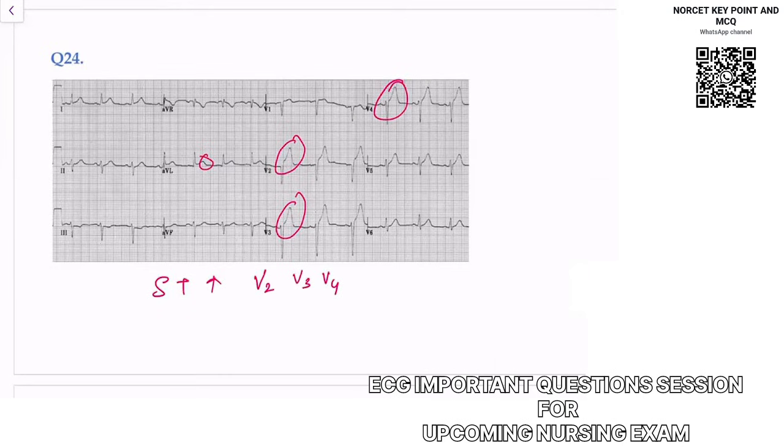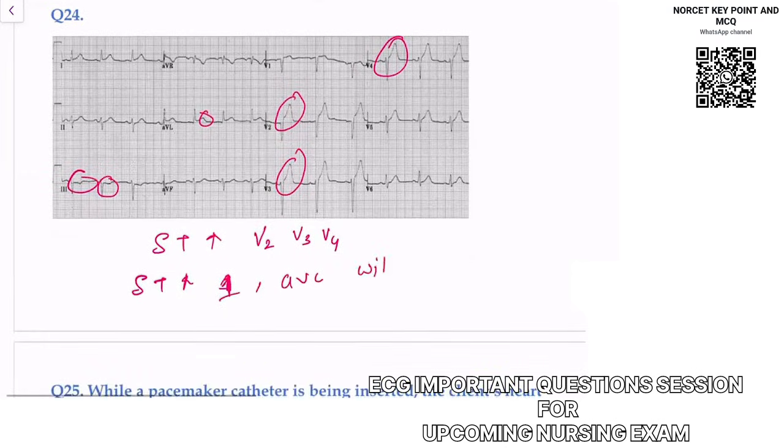What else will you notice? You will notice the reciprocal change. Reciprocal change you will see in lead 3. So let me see lead 3. In lead 3, you will see ST depression. So I can say there's ST elevation in lead 1 and AVL with reciprocal change. Reciprocal change means opposite, with reciprocal change in lead 3, right? So this is what we see.